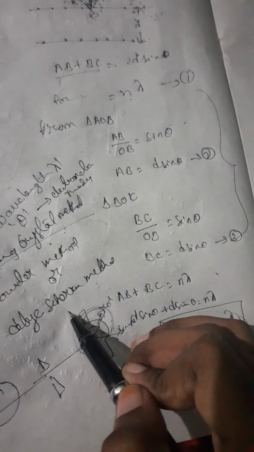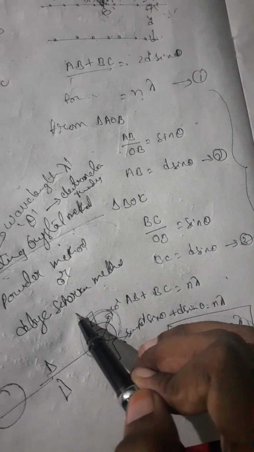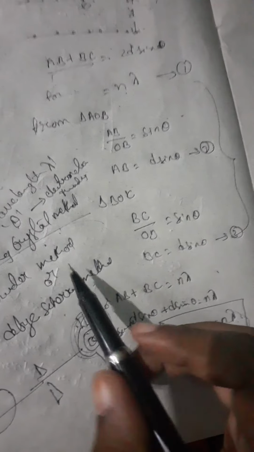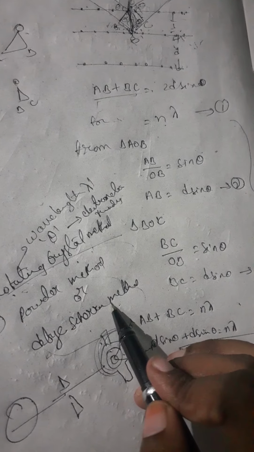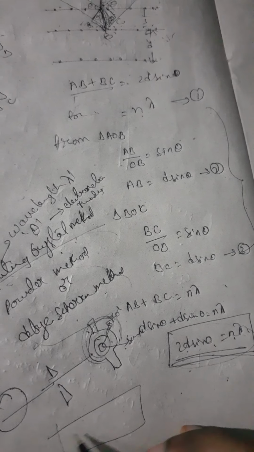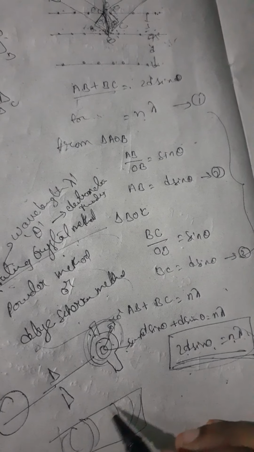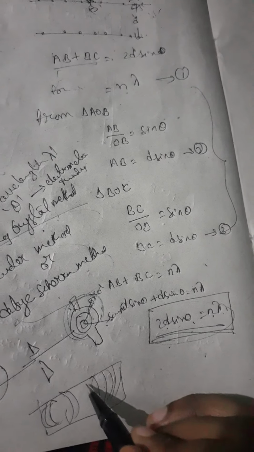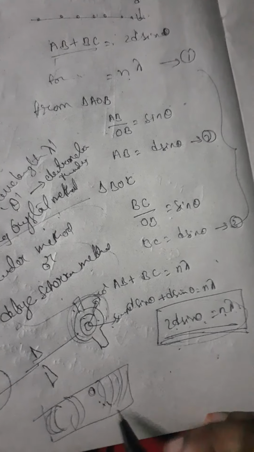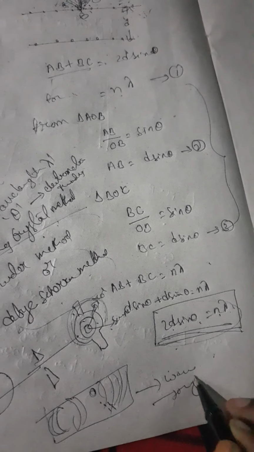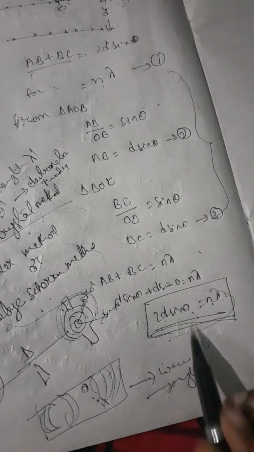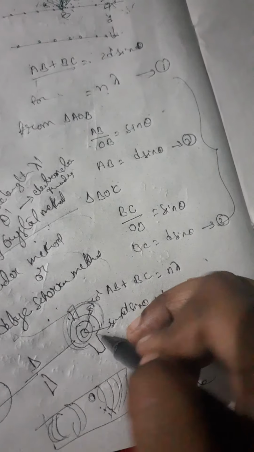Coming to the powder method, in cinema halls we get the screen, yes or no? Based upon this, by using Bragg's equation we can also explain the Debye-Scherrer method. Why? Because in the film it will give some circles. When we place some powder, the wavelength and angle can be found by using Bragg's equation. So this is about Bragg's equation.